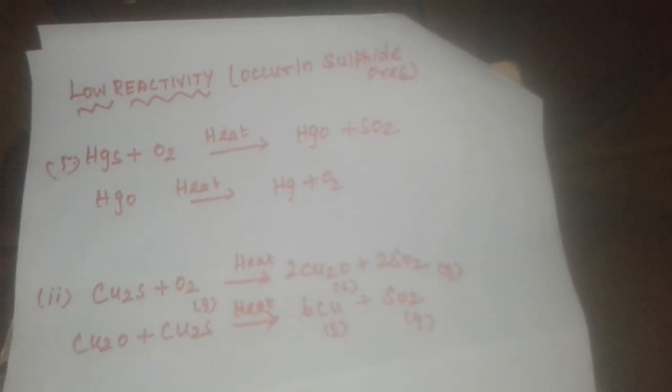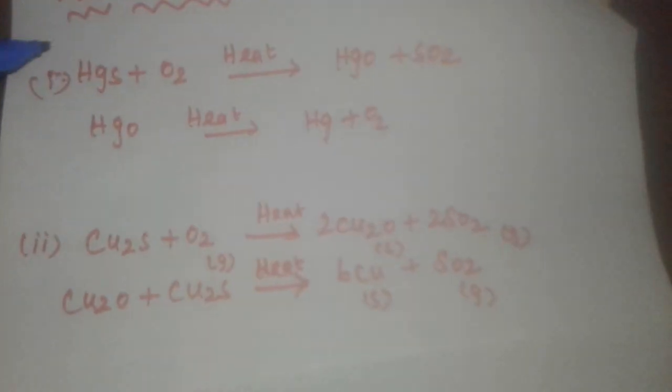Sulfide means it undergoes roasting. Roasting means excess supply of air. So with the reactants, what should we put? Plus O2. Okay. Here HgS. Hg is mercury. Mercuric sulfide. The common name is cinnabar ore.